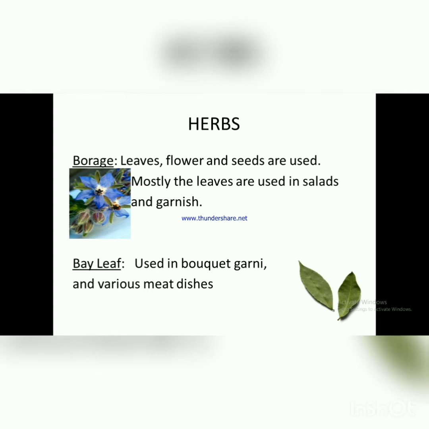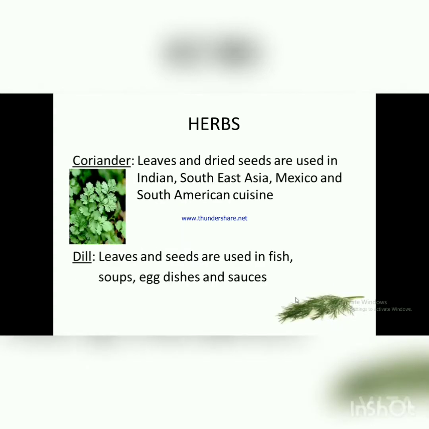Mostly leaves are used in salad and the flowers are used in garnish. Bay leaf used in bouquet garni and various meat dishes. And bay leaf is one of the common ingredients in Indian masalas. Next one, coriander. Leaves and dried seeds are used in Indian, Southeast Asian, Mexican and South American cuisine. Dill. Leaves and seeds are used in fish, soup, egg dishes and sauces.